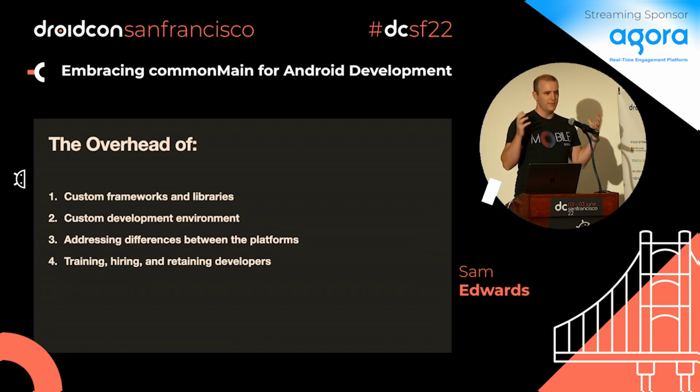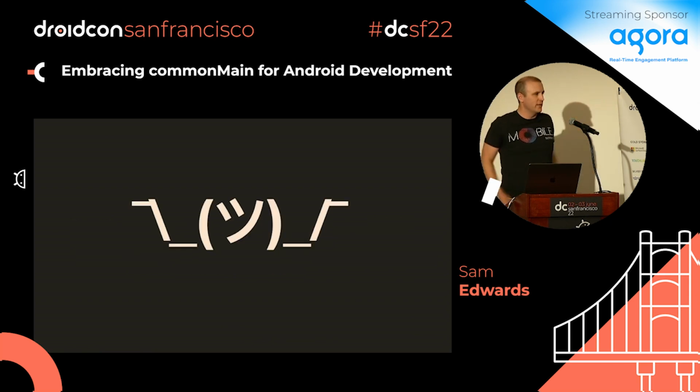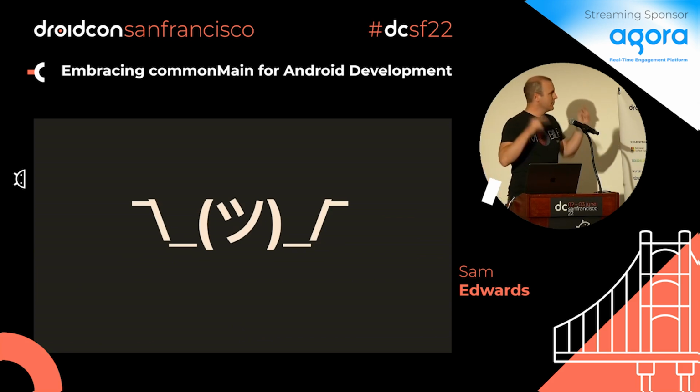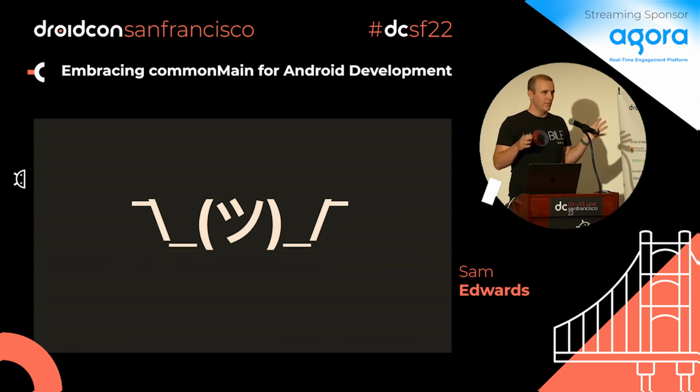It is still a foreign environment from an iOS perspective. I know there's work being done there, but I think it has a big chance. So if you ask me, when will you use Kotlin Multiplatform? The answer is this, right? It's a shruggy. So I'm using it today in my side projects, and this is kind of me answering on behalf of Dropbox in a way. It's kind of a shruggy because we're not going all in, but I'm very interested in it.